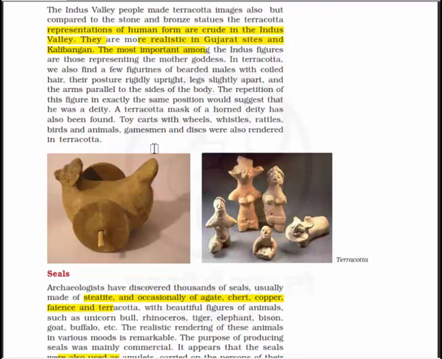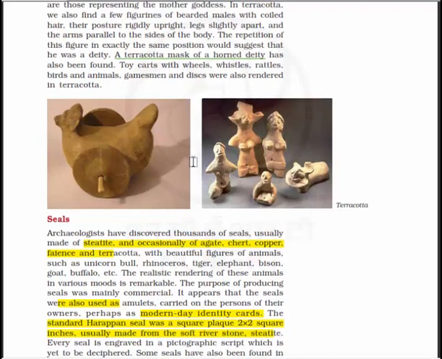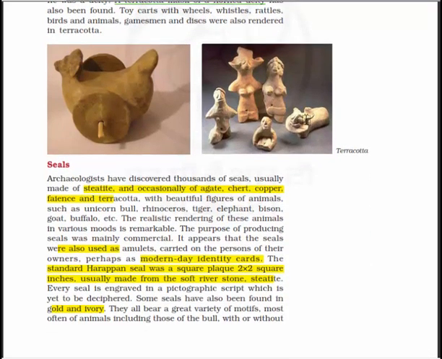A terracotta mask of a horned deity has also been found, and toy carts with wheels, whistles, rattles, birds, and animals, games, wings, and discs were also rendered in terracotta. Here is another terracotta figure. Now, something about the seals.